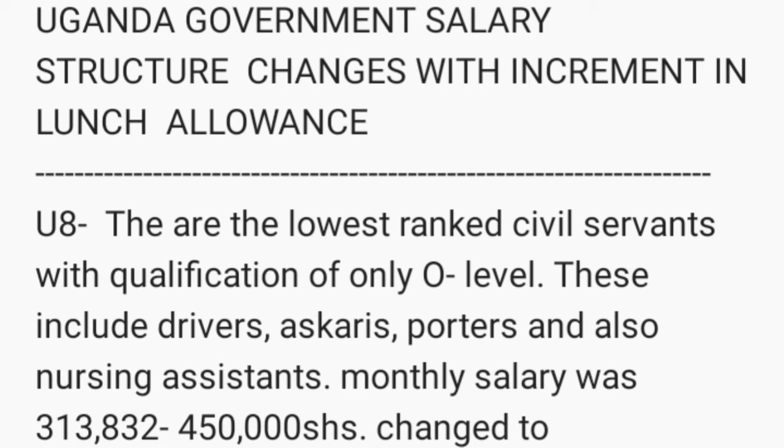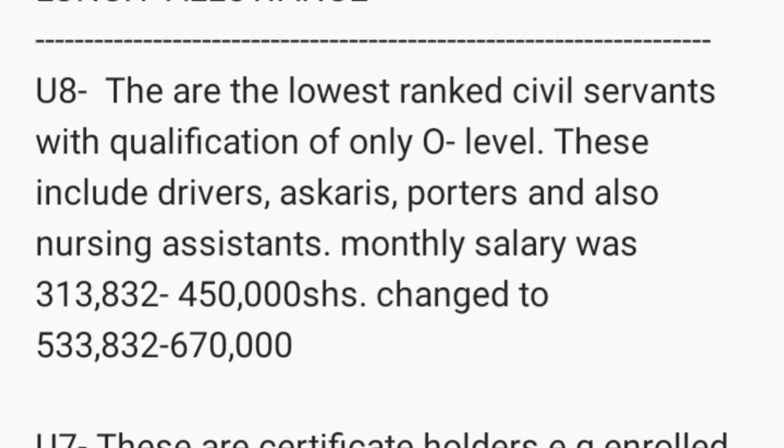that comes to 220,000 in the month. So for them, previously they were earning 313,832 to 450,000 shillings. So their pay changed to around 533,832 to 670,000 shillings.